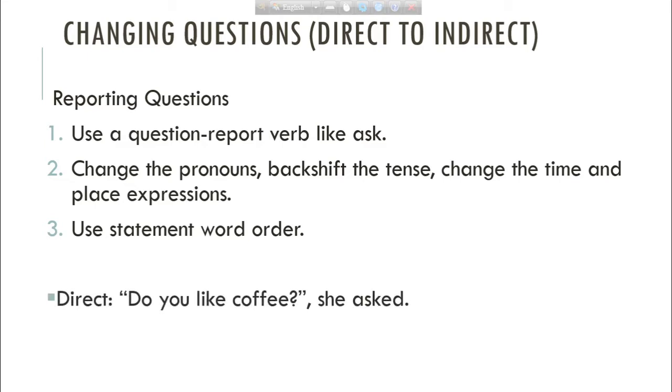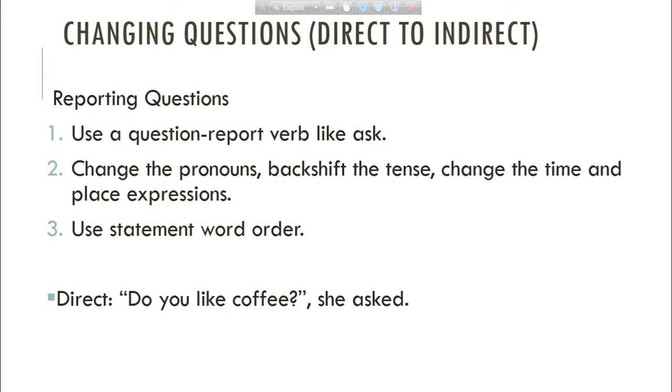So let's move to another exercise. Do you like coffee? She asked. So this question is a little bit different. You can understand that easily. What is the difference? We don't have any question word here, like where, when, what, and so on. So this is called a yes or no question. You see, an important thing: do you like coffee? Yes, you can answer. Or you can answer, no, I don't. So this is called a yes-no question.